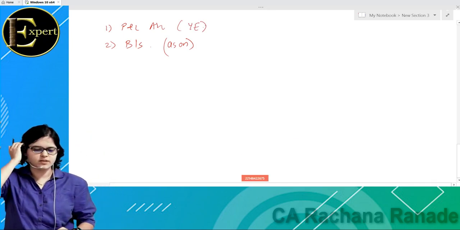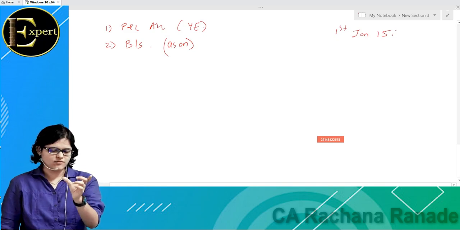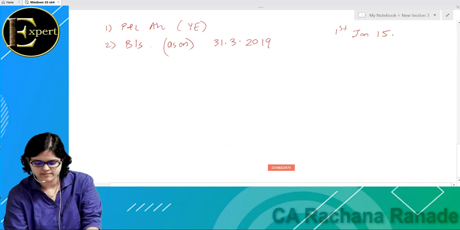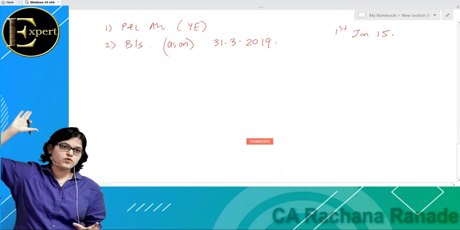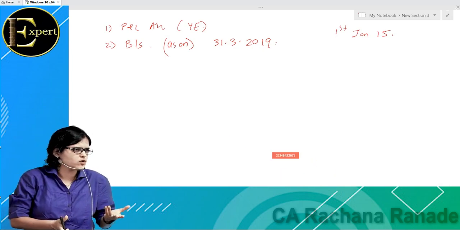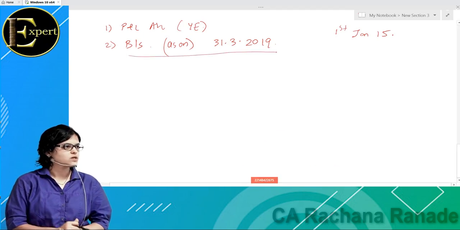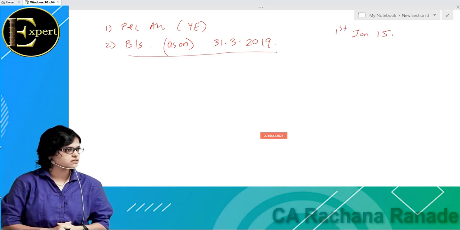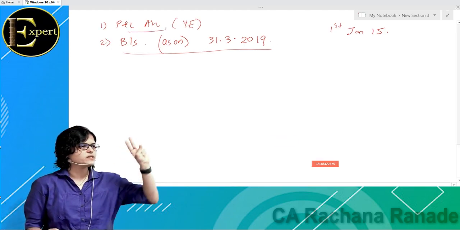So let's take an example that a businessman started his business on 1st of January 2015. Okay. And we are trying to draft the balance sheet of the business as on 31st of March 2019. Then can I say all the assets which have been purchased from 1st of January 15 till today and which have not been sold off, will they appear on the balance sheet as on 31st March 2019? From the date of purchase till today, will it appear on the balance sheet? Answer is yes, definitely. And if I'm talking about profit and loss account, do you remember what 2 points come in profit and loss account?